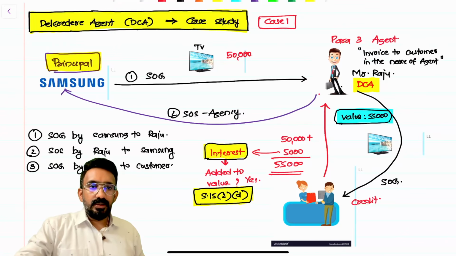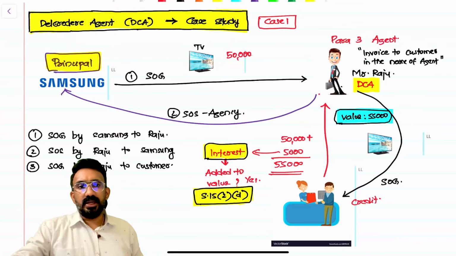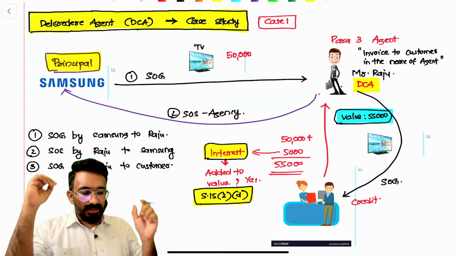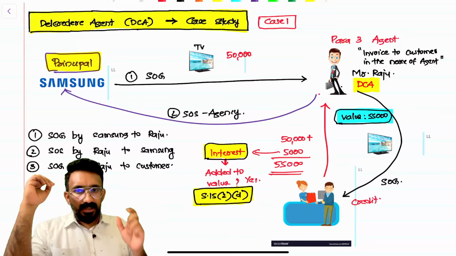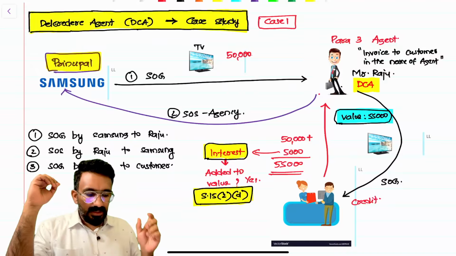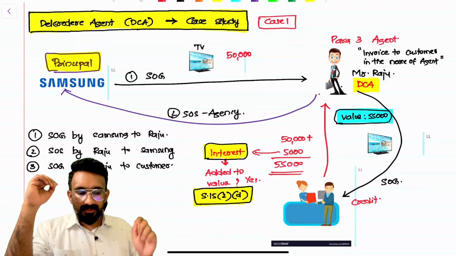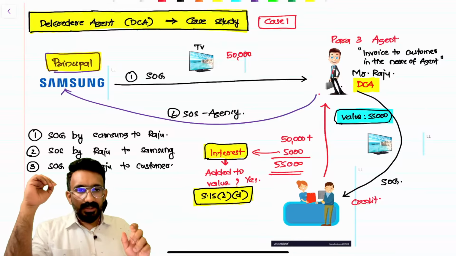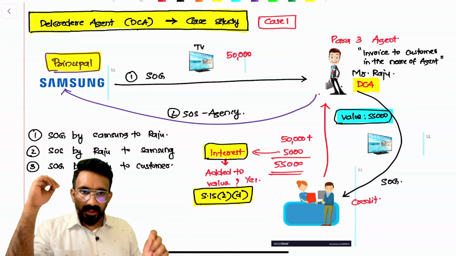Look at this. This will give you an understanding of the entire aspect. Let's assume there are three parties here: Samsung, Mr. Raju, and a customer. Samsung is the principal, Raju is the agent, and the customer is the one who is buying the product from Raju. Let's assume scenario number one: Raju is a para 3 agent, which means that Raju gives the bill to the customer in his own name.